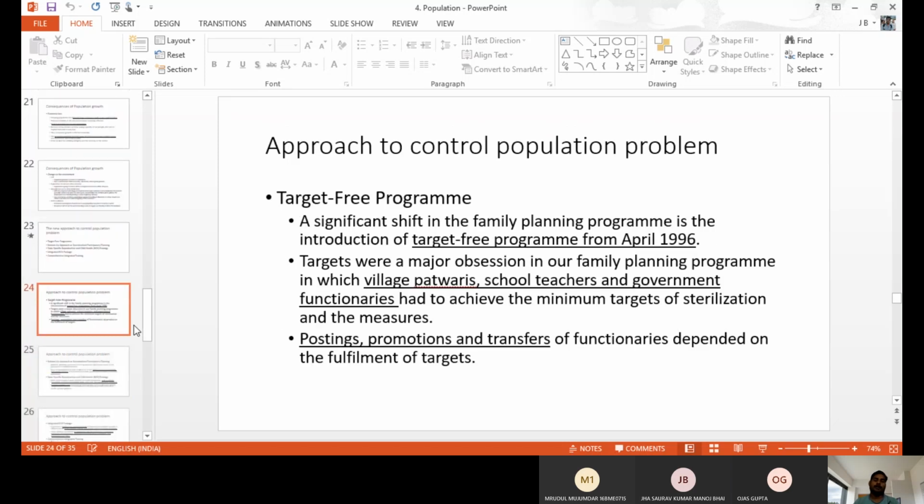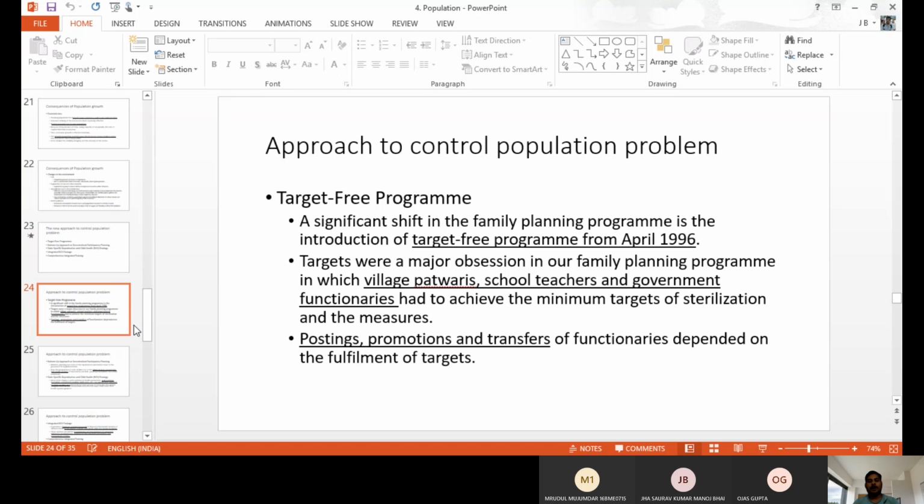First one, target free program. Introduced in 1996. It means in each and every village we have the panchayat, anganwadi teachers, primary school teachers or municipality workers.